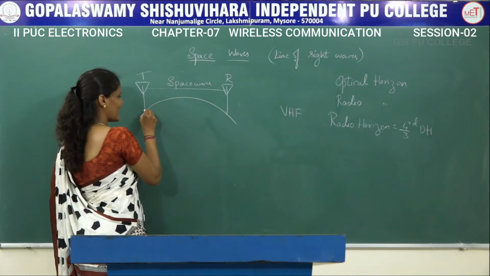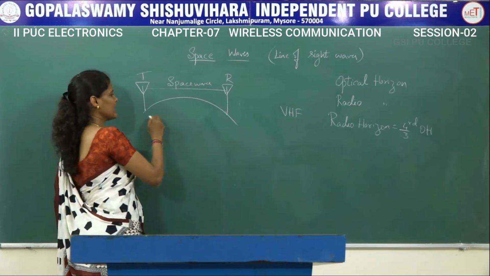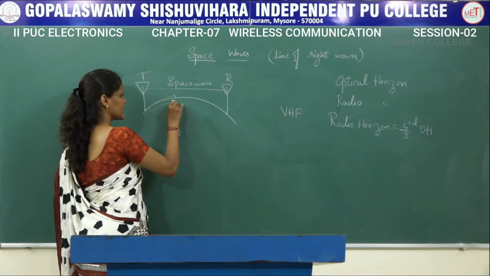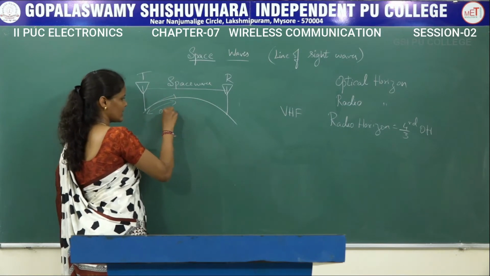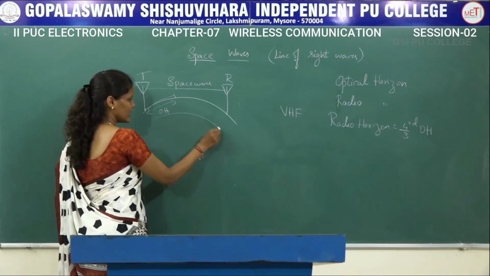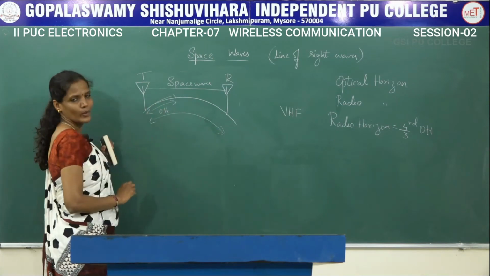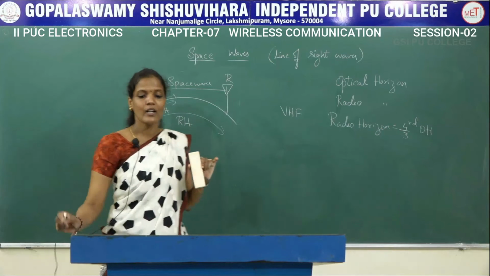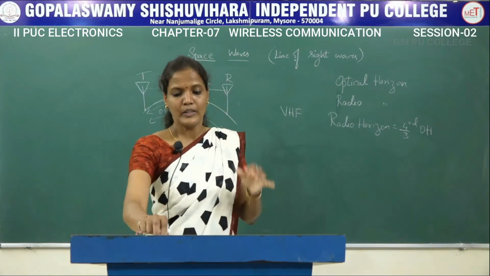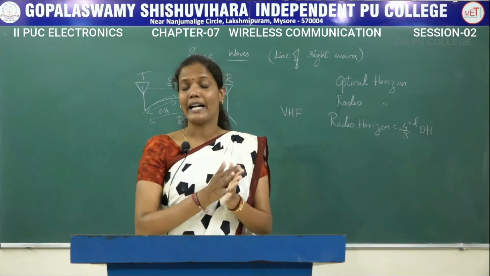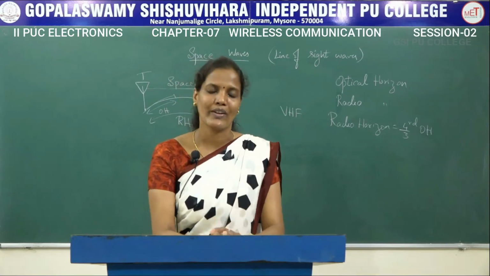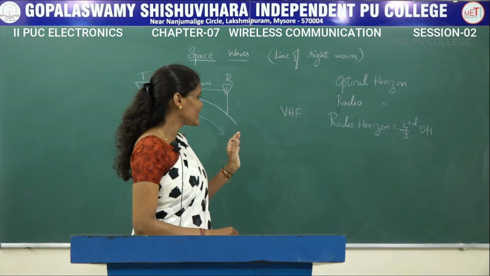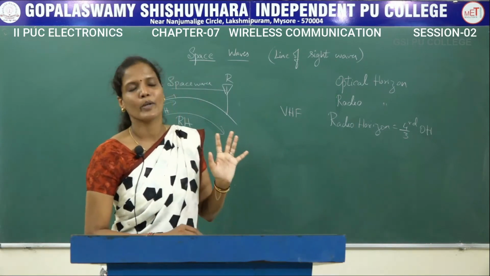If we are going to stand here and try to see, then the maximum distance till where we can see is this much. So this is optical horizon, but radio horizon is beyond that optical horizon. So the radio horizon is 4/3 of optical horizon. Space waves, that is, the direct and the ground reflected waves together, are called the space waves, where very high frequency signals are used for propagation.